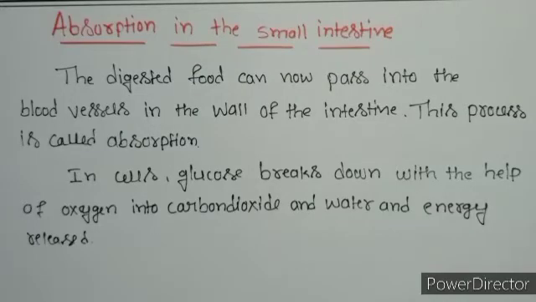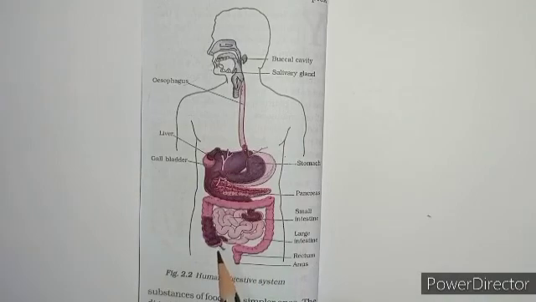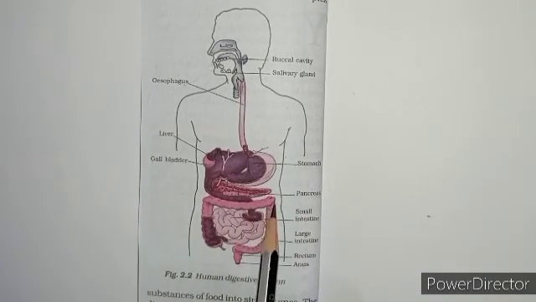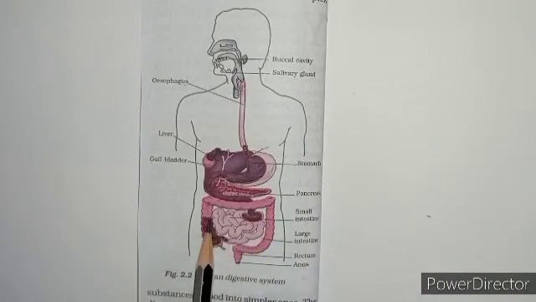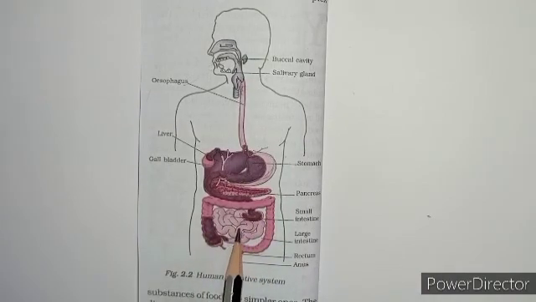Now let us look at what happens inside the large intestine. After the food that remains undigested and unabsorbed enters into the large intestine, so this is the large intestine. The large intestine is wider and shorter when compared to the small intestine. It is about 1.5 meters in length.